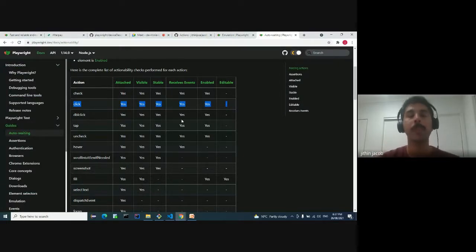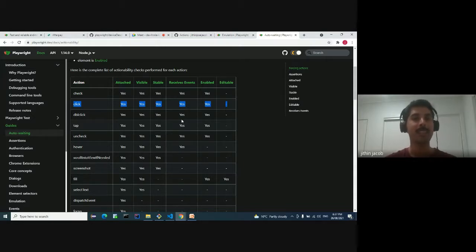I'll repeat it again. Suppose I'm going to click on a specific button. In Selenium, we just say click, that means it goes and clicks there. That's it, right? It doesn't do any specific actions before doing the click. What Playwright does, just before that click, is check whether that specific element is attached to the DOM. If it is attached, it checks whether it is visible. Then it checks whether the element is stable.